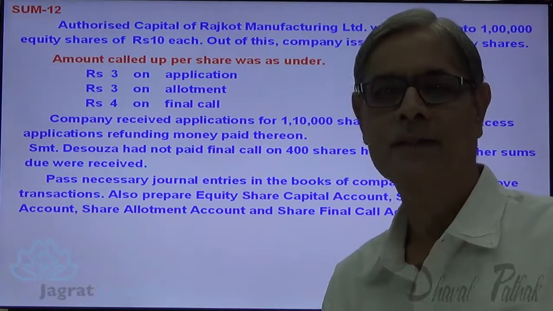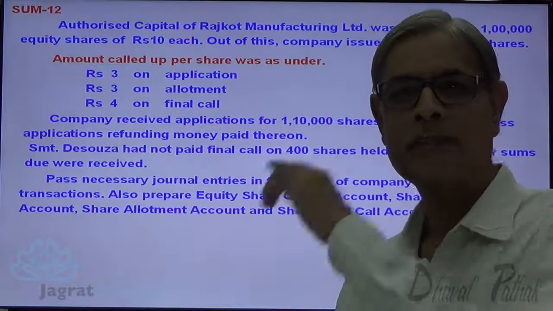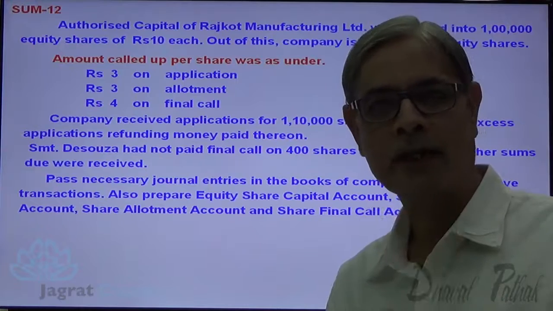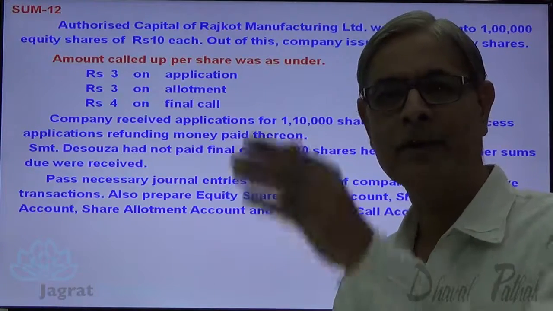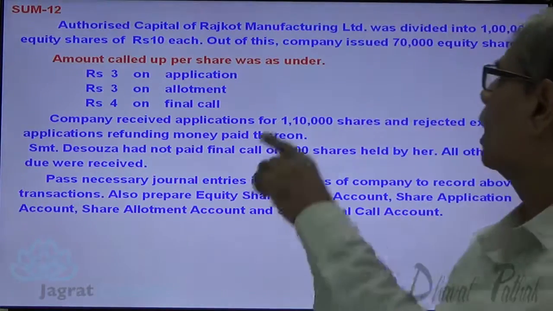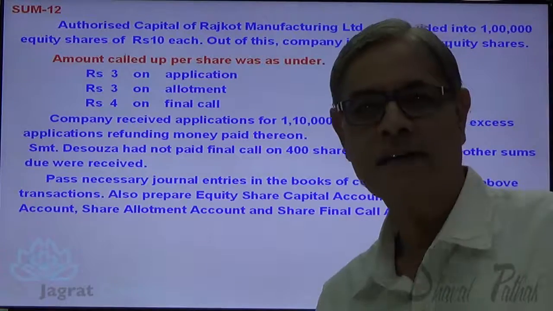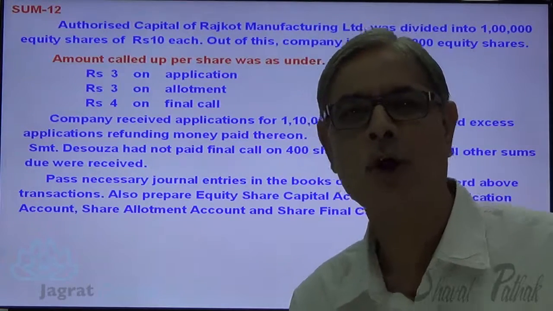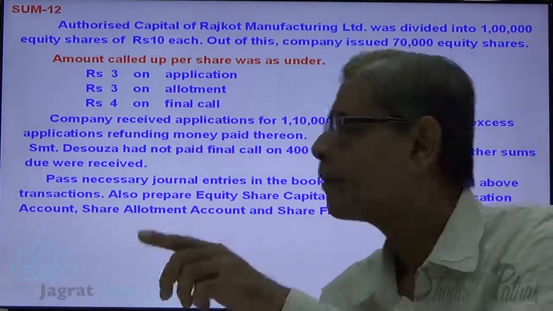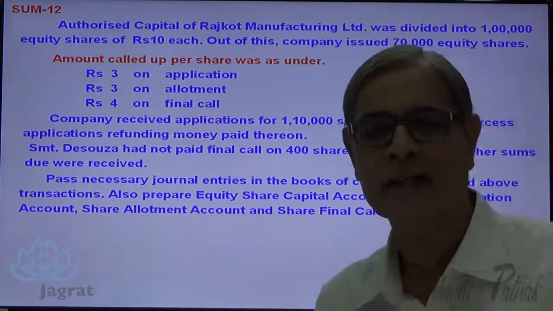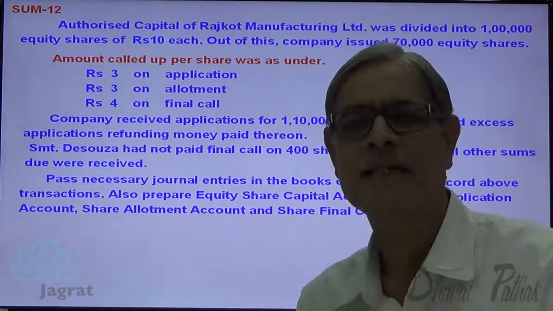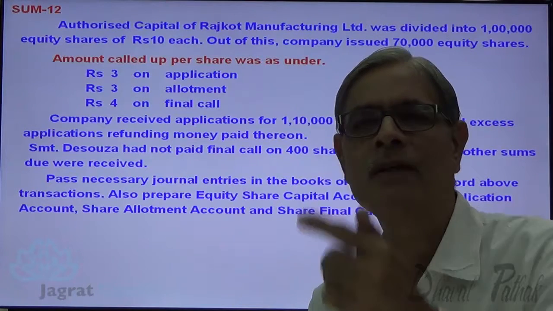No, that's not right. The authorized share capital is a nominal capital which the company has the authority to issue to the public during its lifetime. Out of that authorized share capital, how many shares have been issued, offered? 70,000 shares have been offered to the public. Against the 70,000 shares offered, the applications received are 1,10,000. So 1,10,000 minus 70,000, 40,000 is the excess application on which you have to refund the application money.